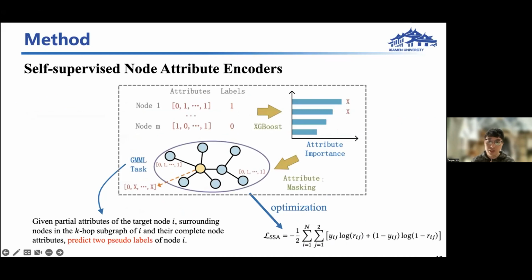Specifically, we first adopt the well-known gradient boosting algorithm XGBoost to estimate the importance of each attribute to label prediction. Then we pick the two most crucial attributes as pseudo-labels for each node. We then formulate a new graph-based multi-label prediction task with missing labels as a self-supervised learning task. Its main idea is to use the attribute and the structural information of the neighboring nodes to predict the pseudo-labels of the center node. Similarly, we use the IG encoder for node encoding and utilize a multi-label prediction loss for optimization.